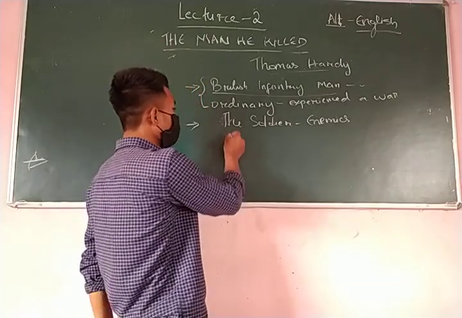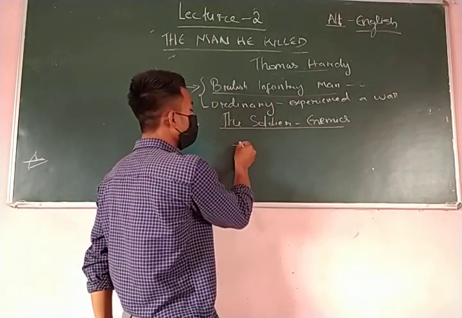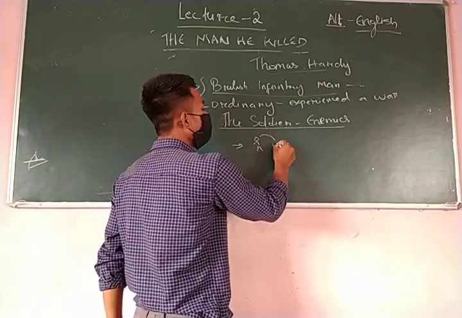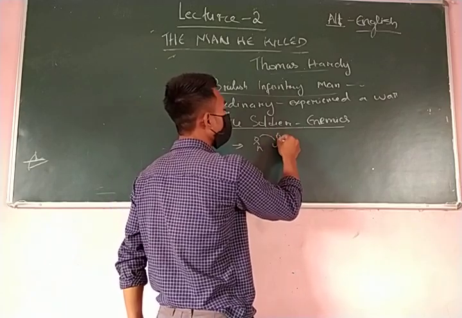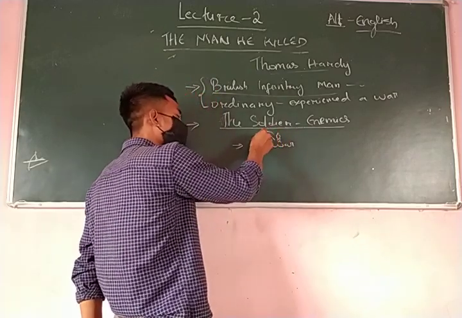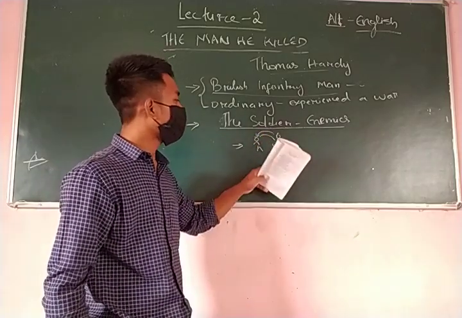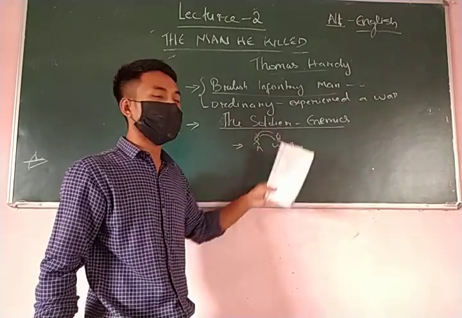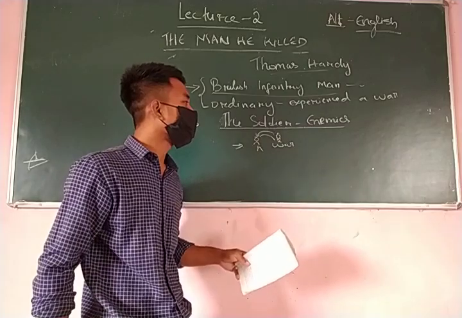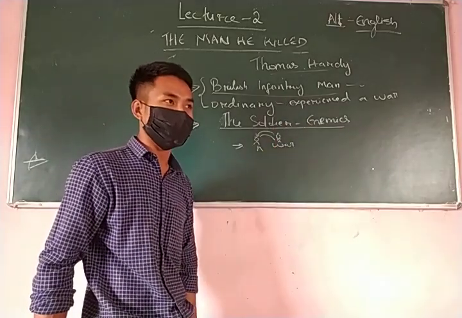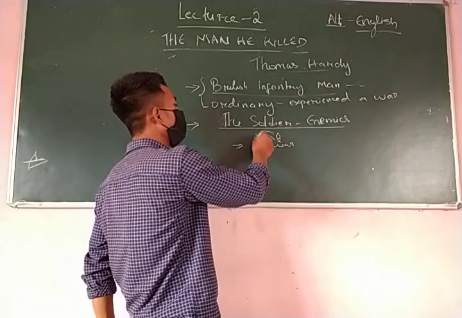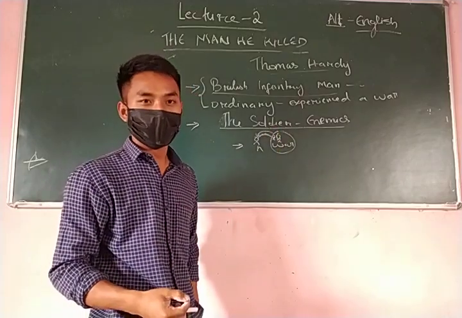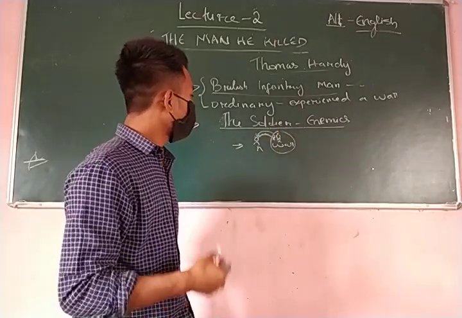He thinks that the man whom he killed during the war must also be the same kind of person as him, who joined the military just to feed his family, just because of a financial problem in the house. So he is thinking that the guy he killed must also be the same ordinary guy, just like him.